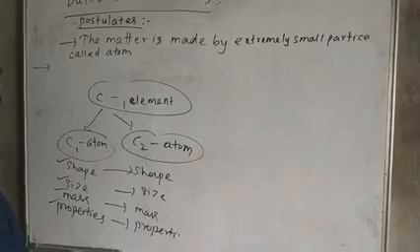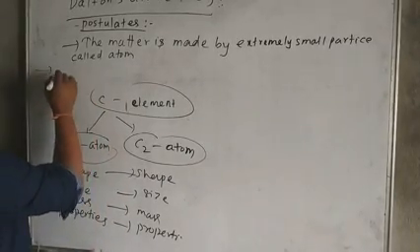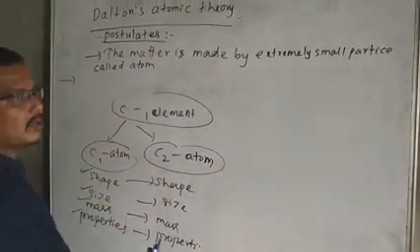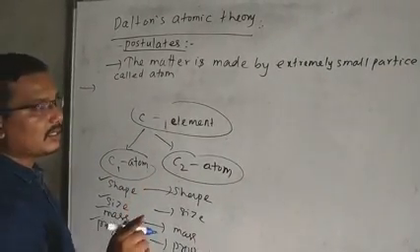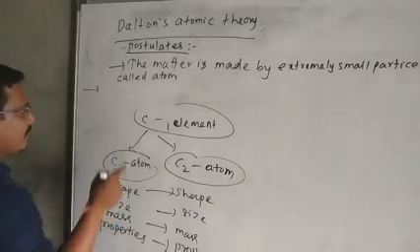So according to Dalton, if you take two atoms of an element, they are similar in their shape, size, mass and properties.